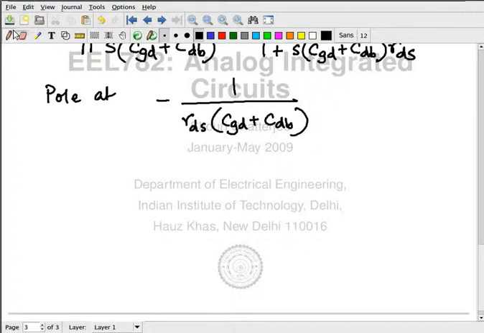When you talk about a beta of a BJT, bipolar junction transistor, the beta can be much higher, can be 100. In this case, GM times RDS is not going to exceed 20. Alright, so in that sense, MOSFETs are significantly inferior to bipolar junction devices.